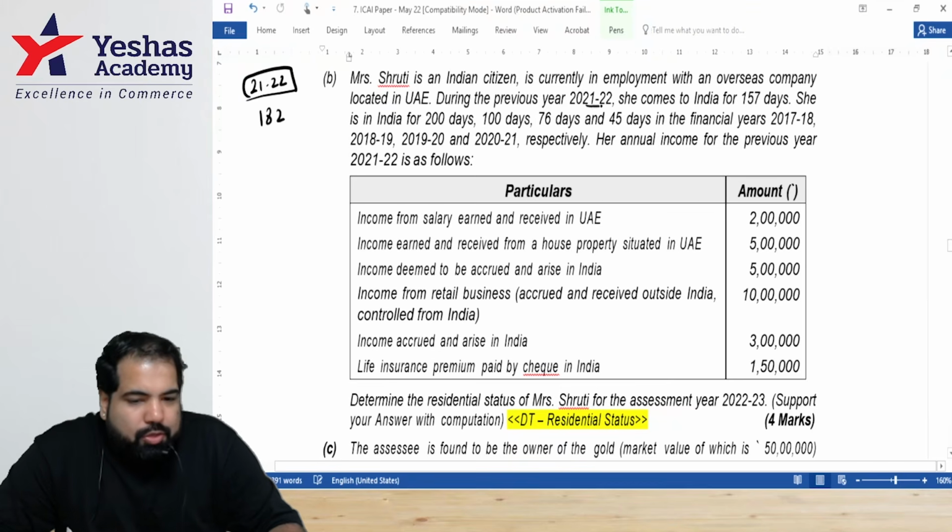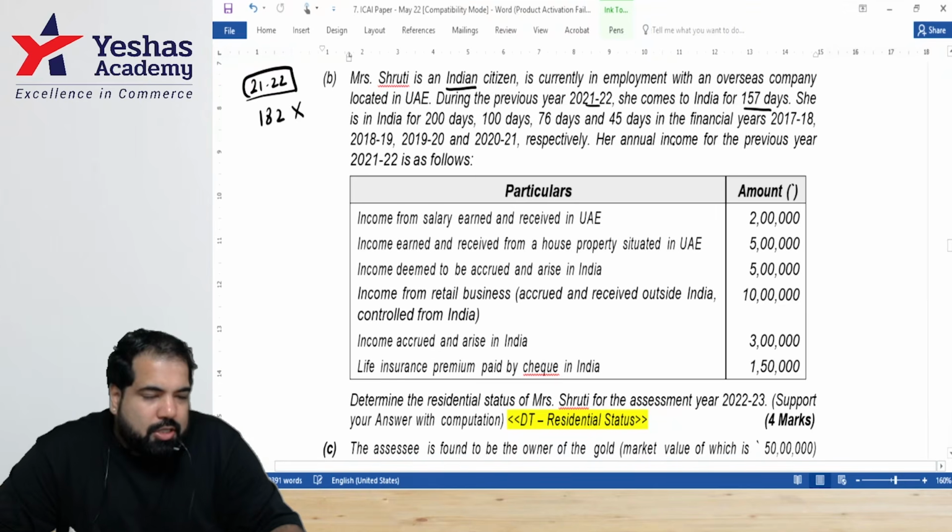For 21-22, she comes to India for how many days? So guys, is this fulfilling? No. And she is what? Indian citizen, and she is visiting India. So she will be considered as a resident, but then we will check for deemed resident, RNOR, if the